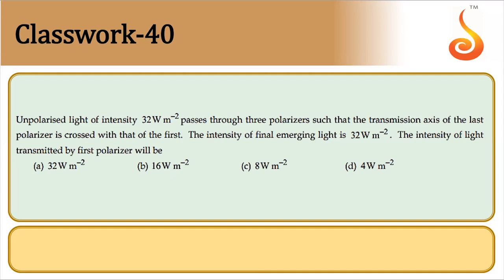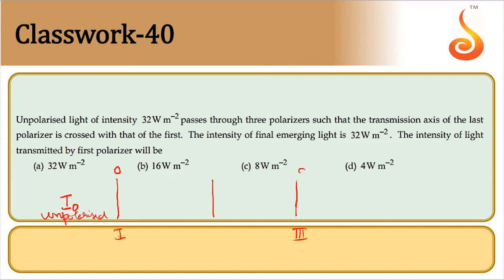So this is slightly a tricky question. Yes. So there are 3 polarizers. Let us say this is 1, 2, and 3. Here, original intensity, let it be I naught. This is unpolarized. So this is at reference angle 0. So first and third are crossed. That's what they have given.